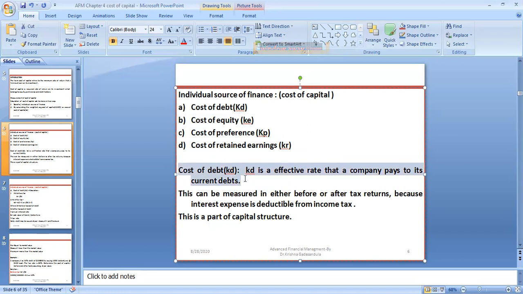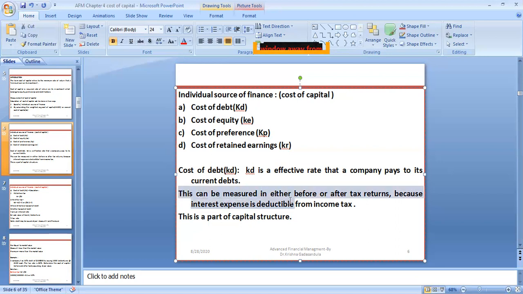Cost of debt. What is cost of debt? Cost of debt is the effective rate that a company pays on its current debts. It means you borrowed a bank loan at a rate of 10%, so you need to pay that effective rate to the bank every year or every month. That needs to be done.